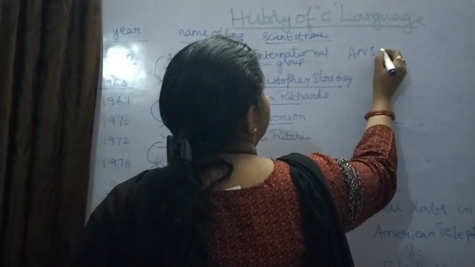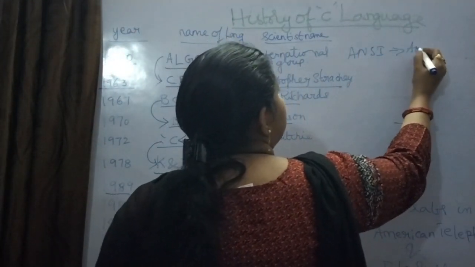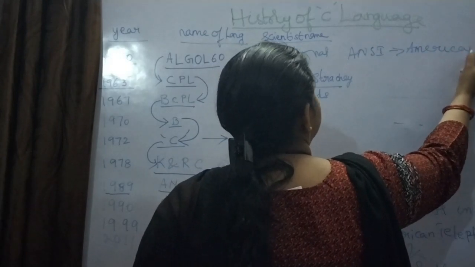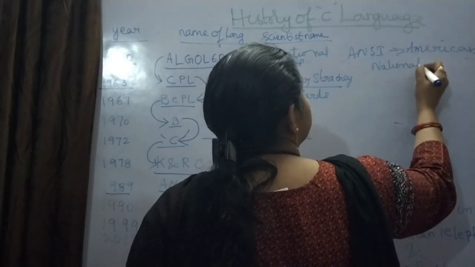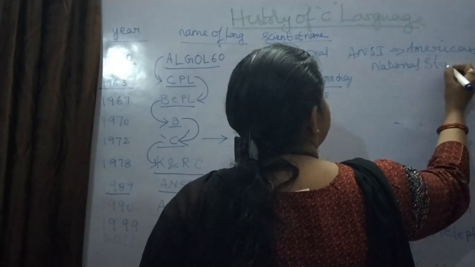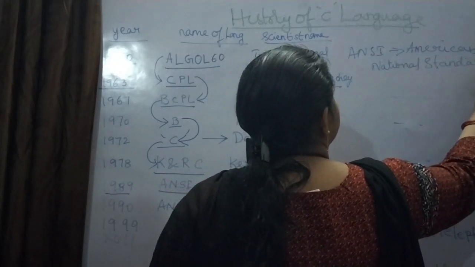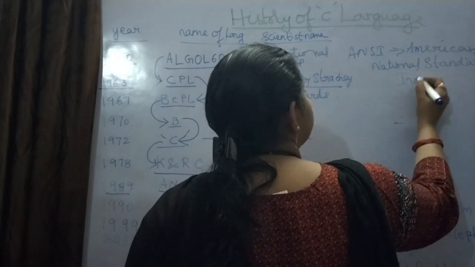ANSI is American National Standard Institute.